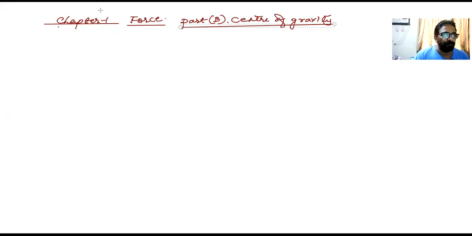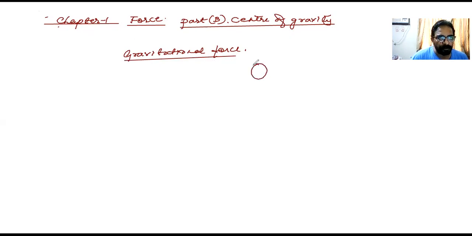Now first thing children, before I go to this, what is the meaning of center of gravity? I would like to tell you what is gravitational force. Okay, what do you mean by gravitational force? Actually, gravitational force is a force of attraction between two material bodies. If two material bodies, body A and body B, are close to each other, they exert a force of attraction on each other. Got it? This force of attraction is called a gravitational force.